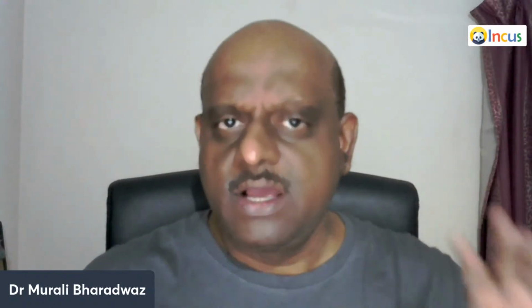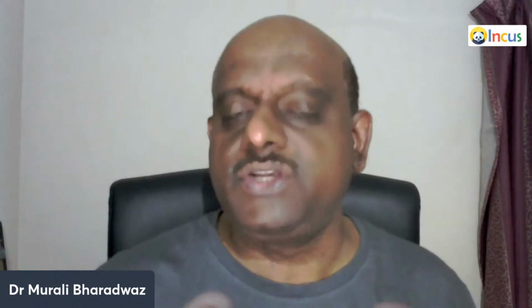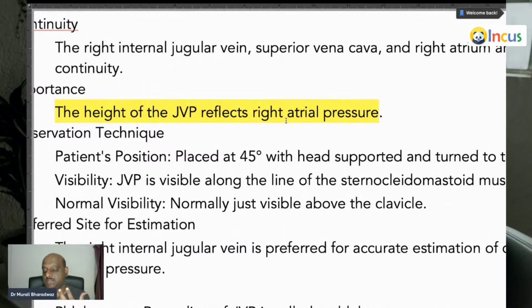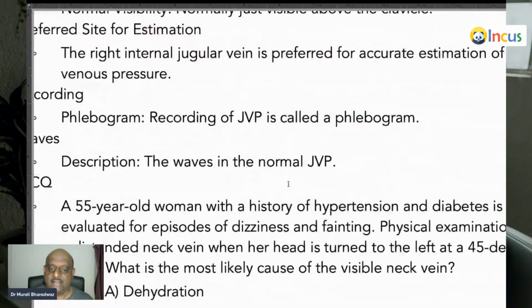Today we'll revise 100 very high-yield facts in general medicine for tomorrow's NEET PG in the sprint. JVP, sure short question. One of the favorite questions the examiner will ask is, the height of the JVP reflects what? It reflects the pressure in the right atrium, whereas pulmonary capillary wedge pressure is a measure of the pressure in the left atrium. Please don't forget, one of the favorite questions of the examiner.